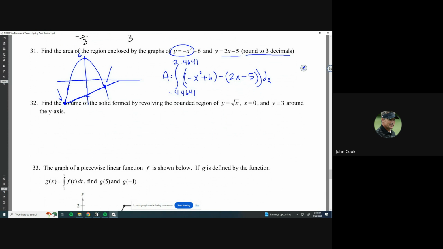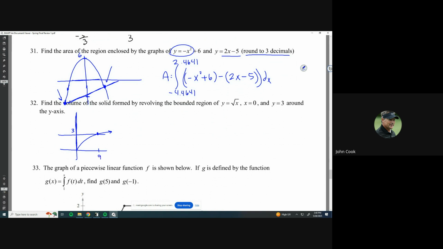Okay, so graph it out. Got our square root function here, and then x equals 0 is the y-axis. And then the line y equals 3 is up here. So let's say it just stops right there. Okay, so that's y equals 3, and then that would intersect at x equals 9 right there.